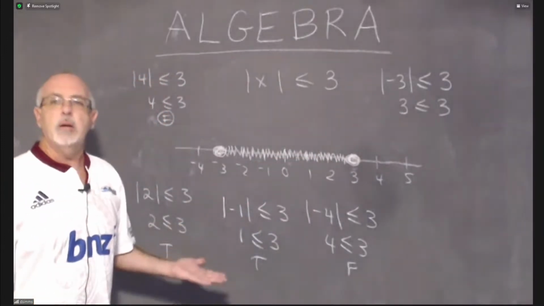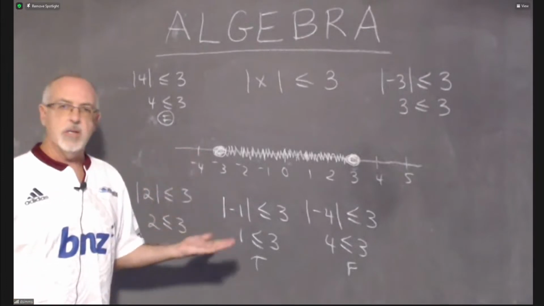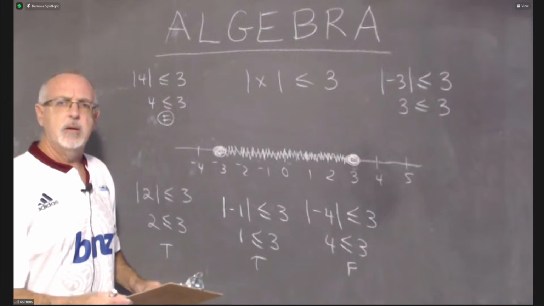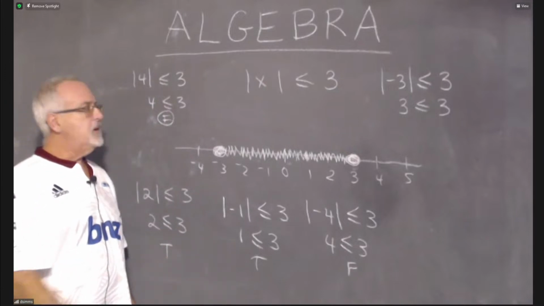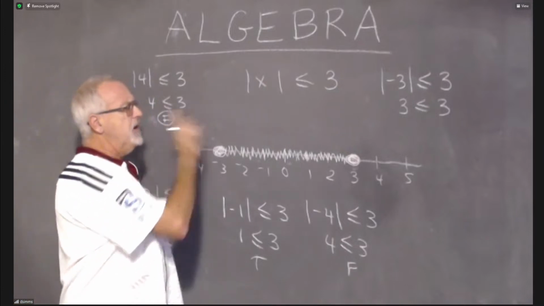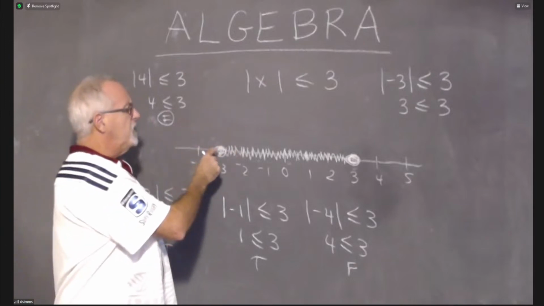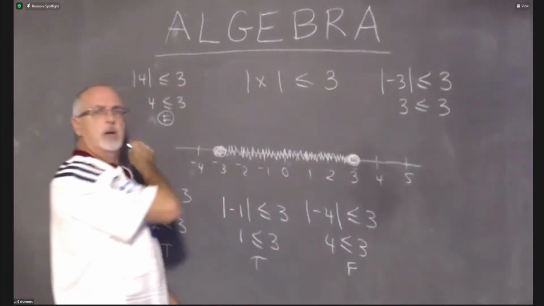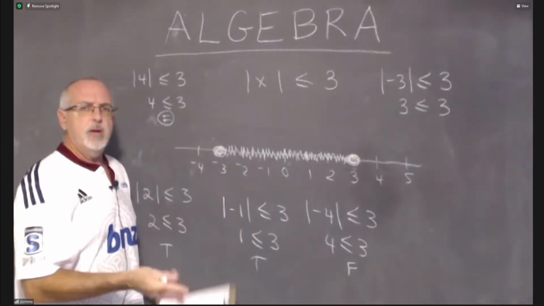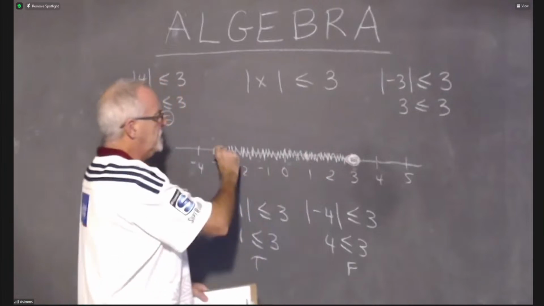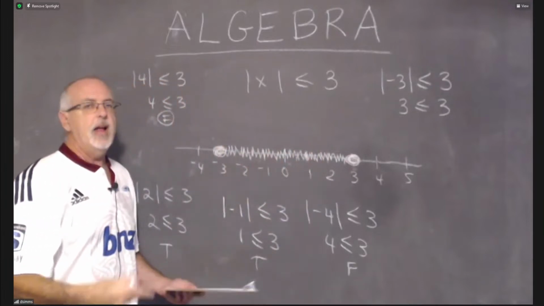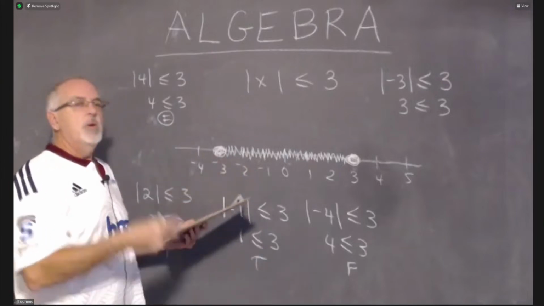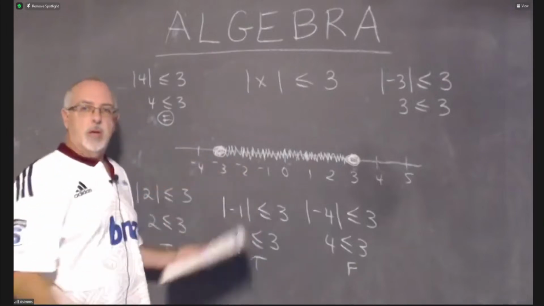So what's the pattern? The students have to be noticing a pattern. I don't want to say it. What I'll do is I'll hint at it. Sometimes we find our numbers and we put our dots, and then we shade outside of both of them. Other times we find our numbers, we put our dots, but we shade in between them. And there's a pattern that is dictating whether we do this or not. And the pattern will be obvious when we do a couple more examples.